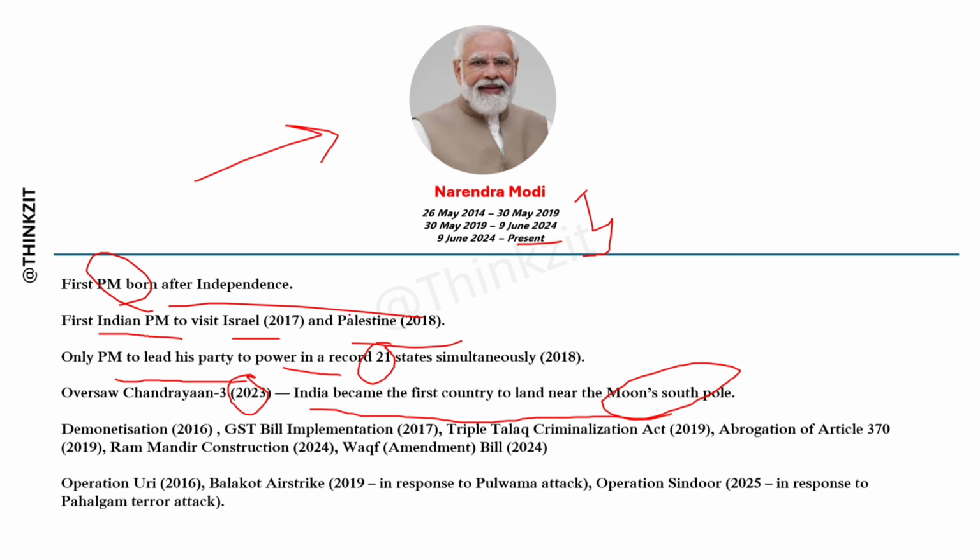Okay, and his policies include demonetization in 2016, GST implementation in 2017, Triple Talaq Criminalization Act in 2019, abrogation of Article 370 in 2019, Ram Mandir construction in 2024, Waqf Amendment Bill in 2024. Okay, and he also oversaw some operations: Operation Uri in 2016, Balakot airstrike in 2019 in response to the Pulwama attack, Operation Sindoor in 2025 in response to the Pahalgam terror attack.